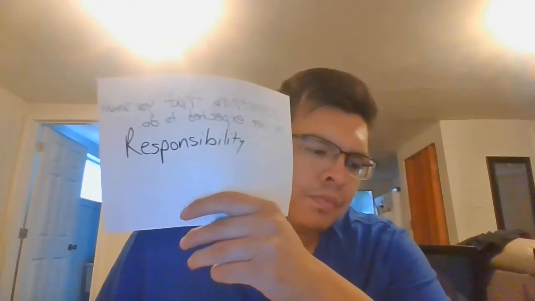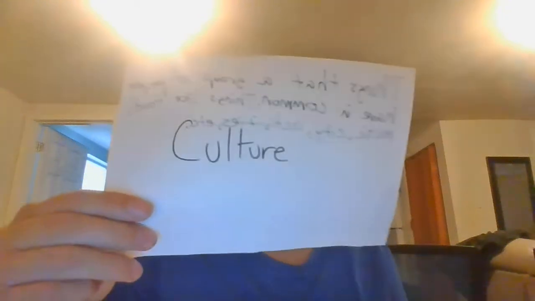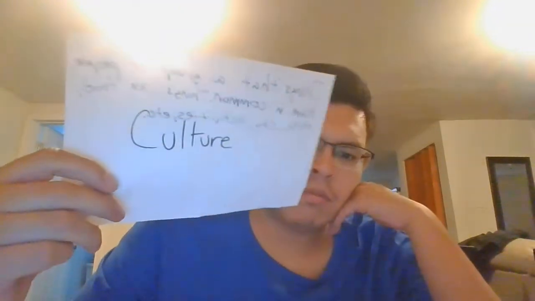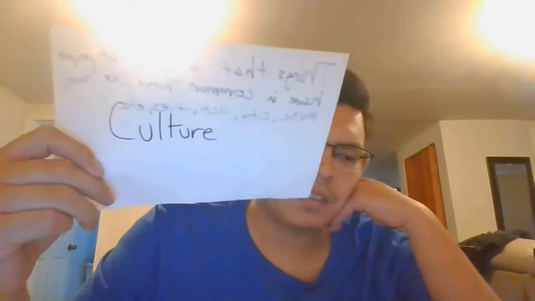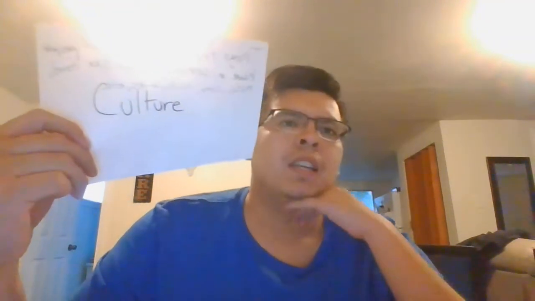And so, the thing that we should take away from this is that we all come from different cultures. We all come from different homes. We all come from different cities, lifestyles, communities.